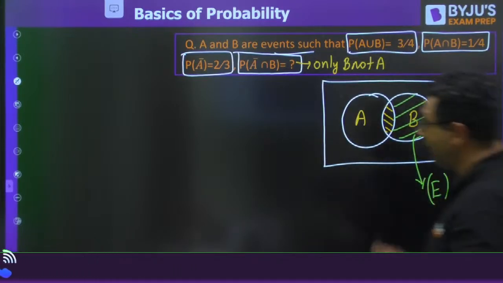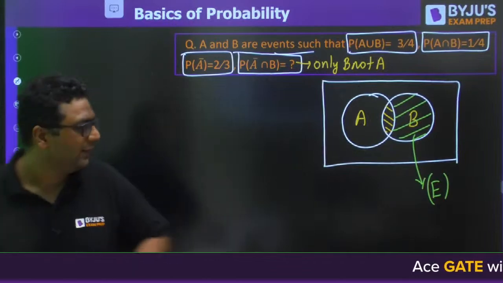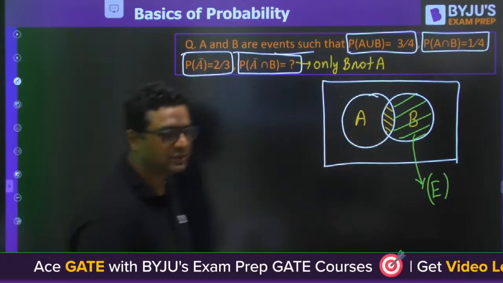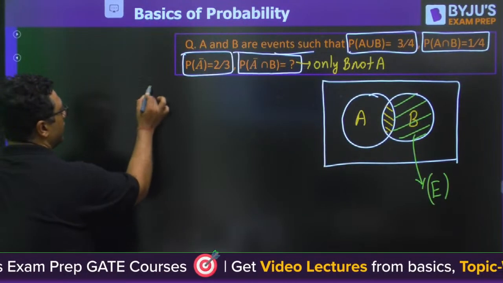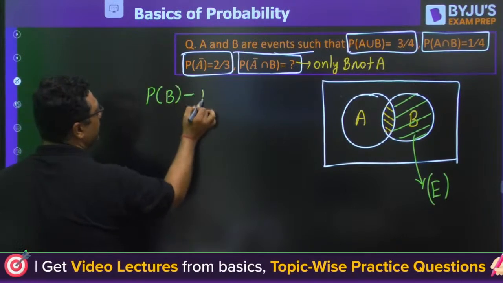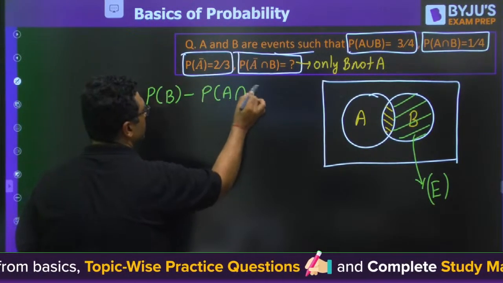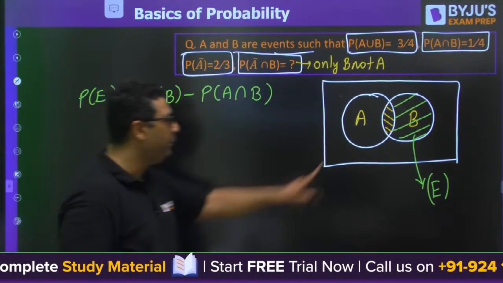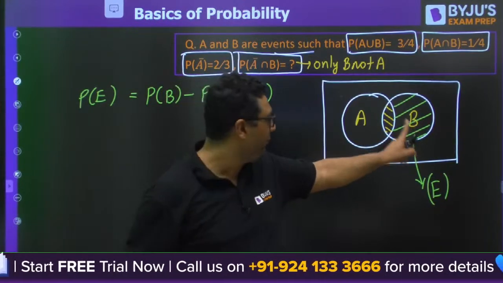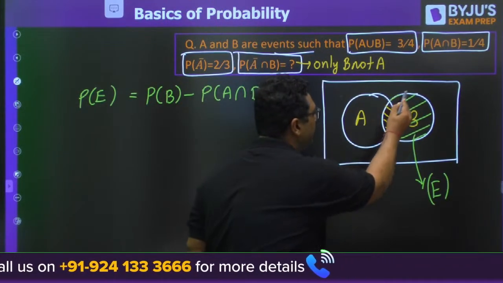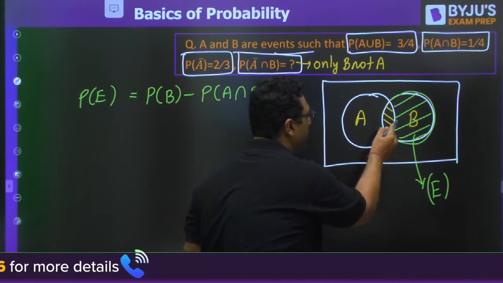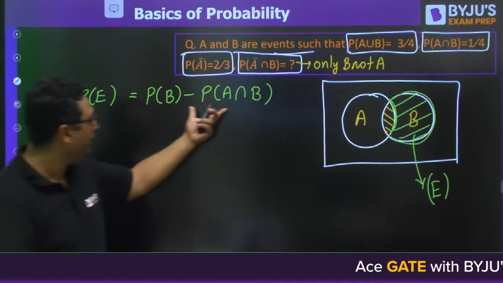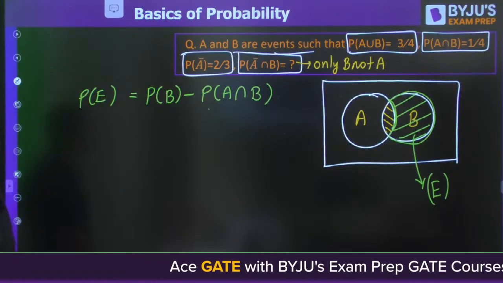Okay, I am giving you the idea once more. Can you say if I remove A intersection B from B, I will get the answer? Because I need B without A. This much area is B without A. This is what I need. If I subtract A intersection B from B, I will get the answer.